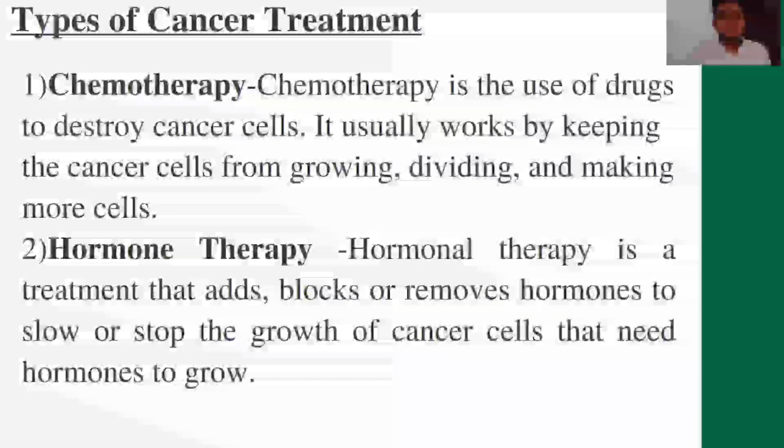Now we are moving to the different types of cancer treatment. First one is chemotherapy. Chemotherapy is the use of drugs to destroy cancer cells. It usually works by keeping the cancer cells from growing, dividing, and making more cells. Second one is hormone therapy. Hormone therapy is a treatment that adds, blocks, or removes hormones to slow or stop the growth of cancer cells that need hormones to grow.